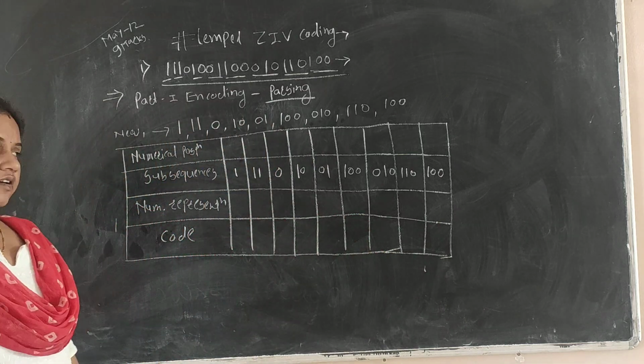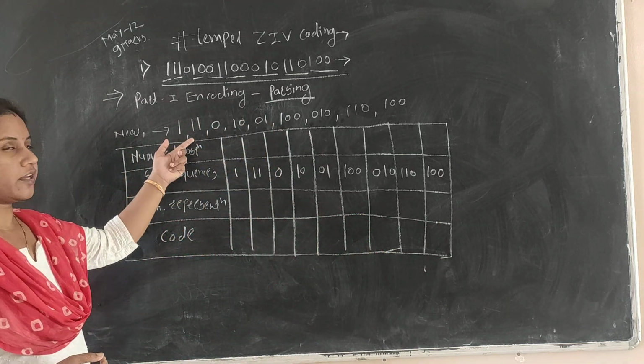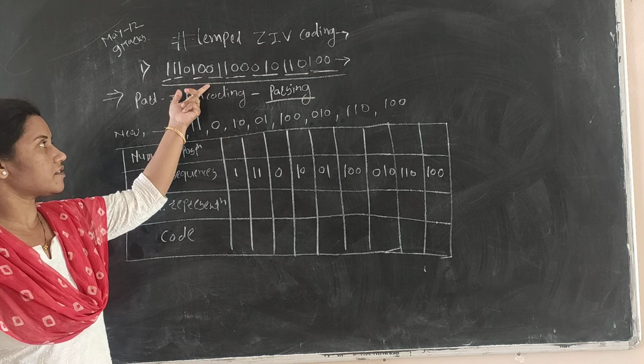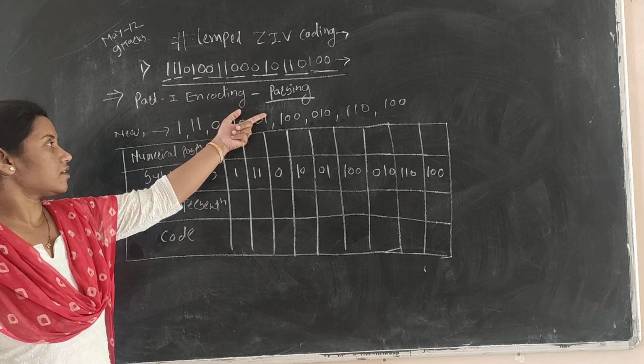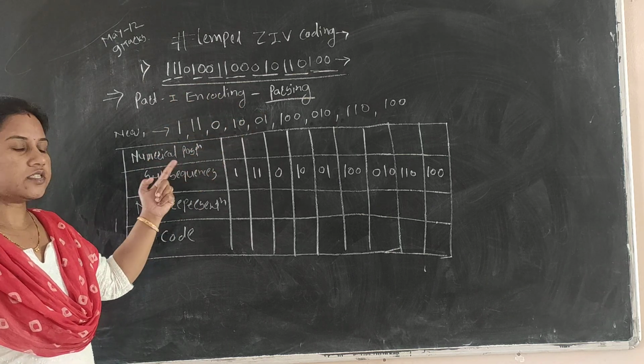These are the subsequences we have taken, the new sequences we get by parsing the original bit stream.